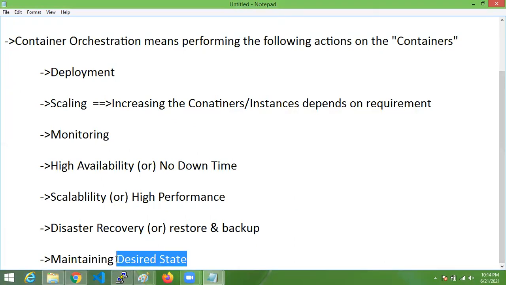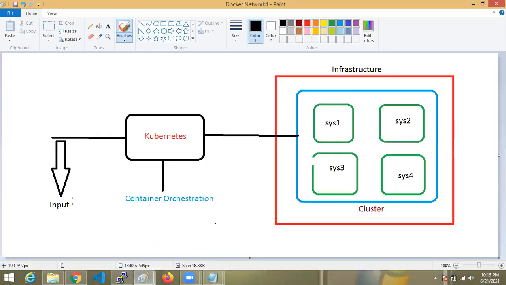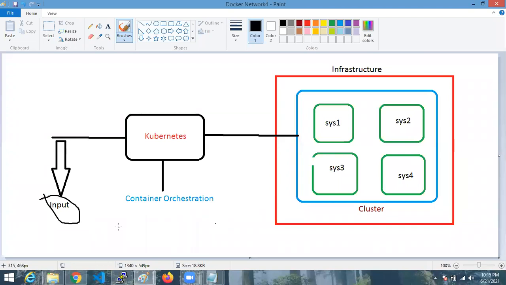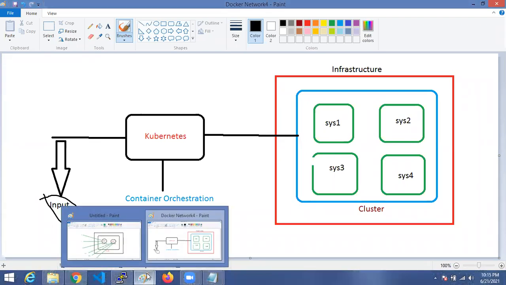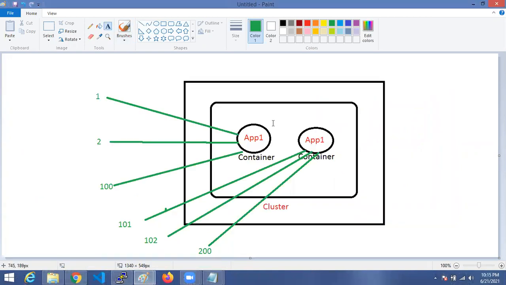Desired state means how many containers should run in my Kubernetes cluster. How many containers do I want to run? For example, I want to run 2 containers. Assume that the desired state is 2 containers. This desired state, everything, we are going to give as an input only. Whatever you want to run in the cluster, Kubernetes will not do directly; it depends on the input we are giving. My requirement is to run 2 containers. My desired state is 2 containers.